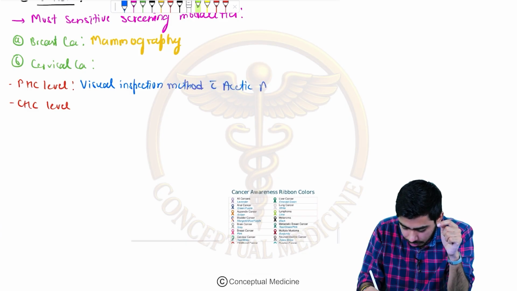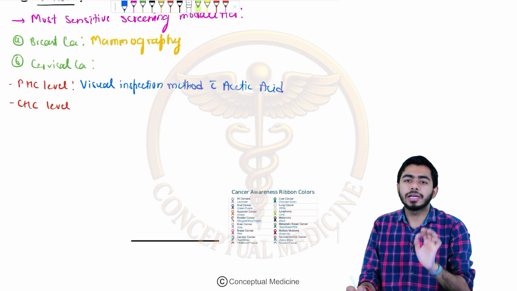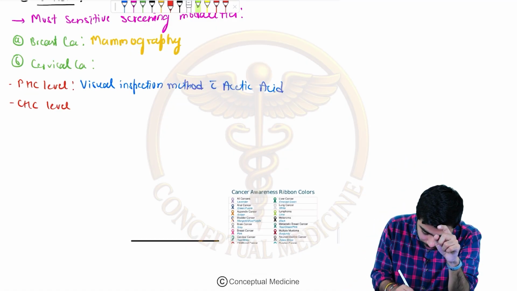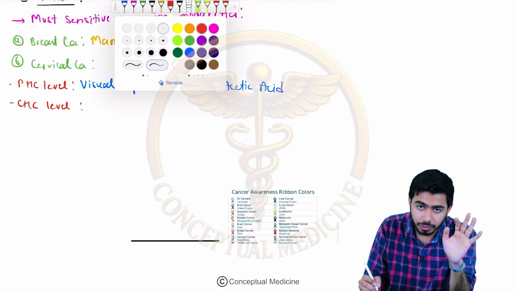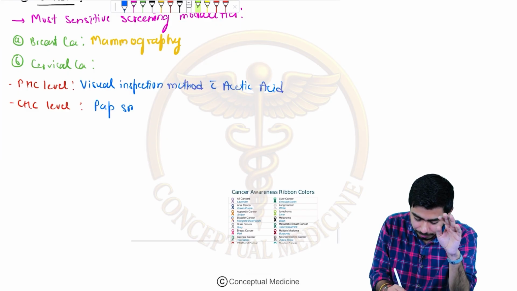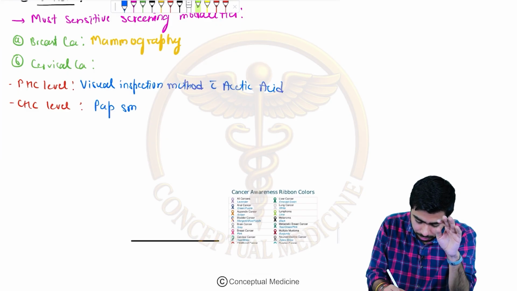That would be the screening modality of cervical cancer at the PHC level. If I'm talking about the CHC level, then definitely your answer is right if you say pap smear, then I will agree that this should be the pap smear.